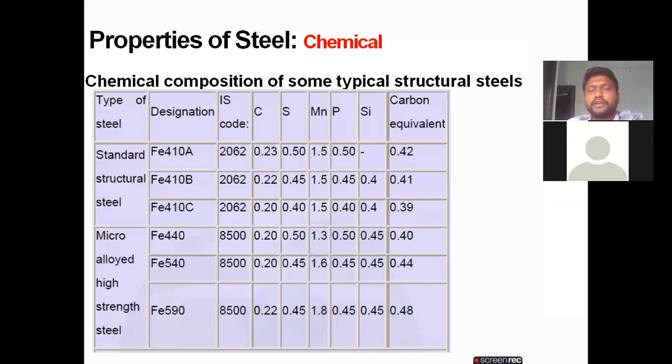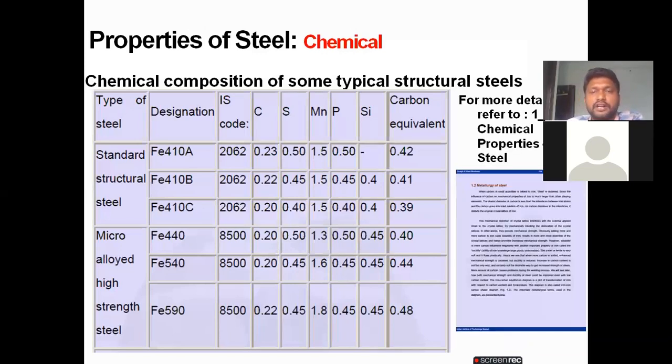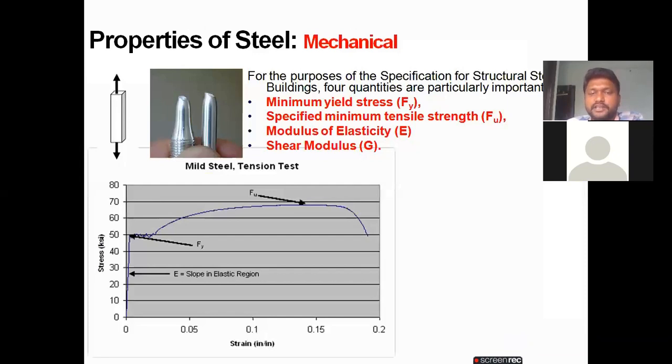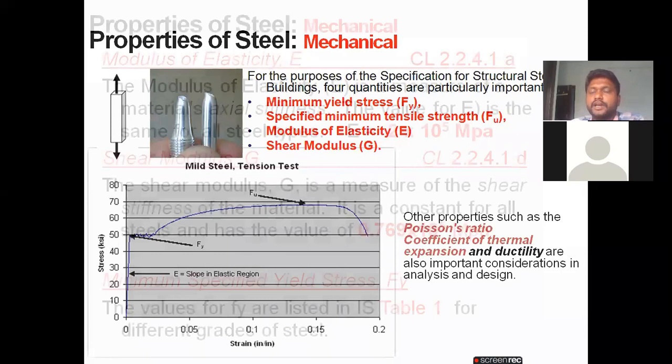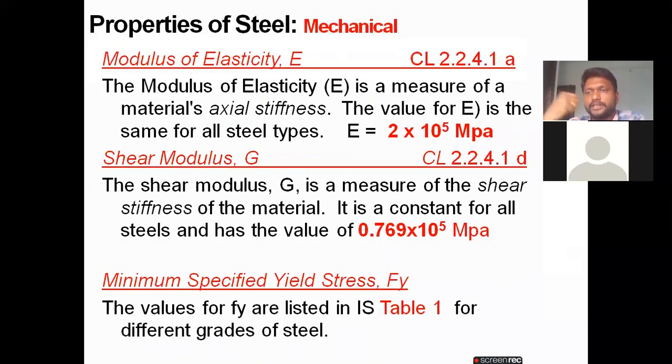As per syllabus we don't have chemical properties, we have only mechanical properties. That one I already discussed. The minimum yield stress is specified, minimum tensile strength Fu, modulus of elasticity, shear modulus. Okay, and I will open the code book also in today's class for your understanding. The properties of the steel as per IS 800:2007.